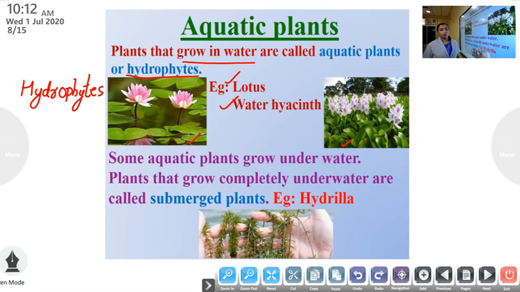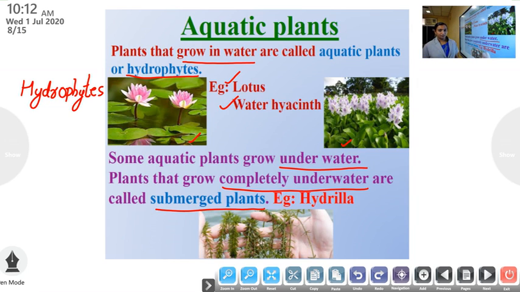Next, some aquatic plants grow underwater. Plants that grow completely underwater are called submerged plants.